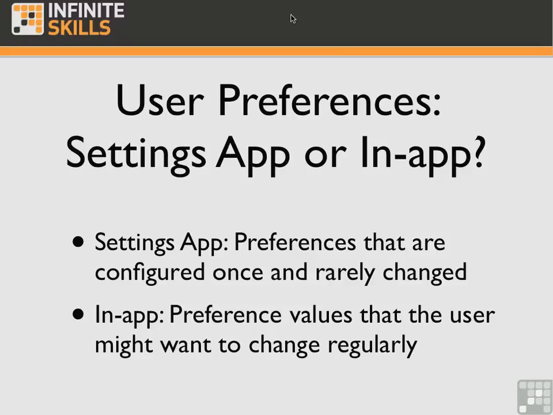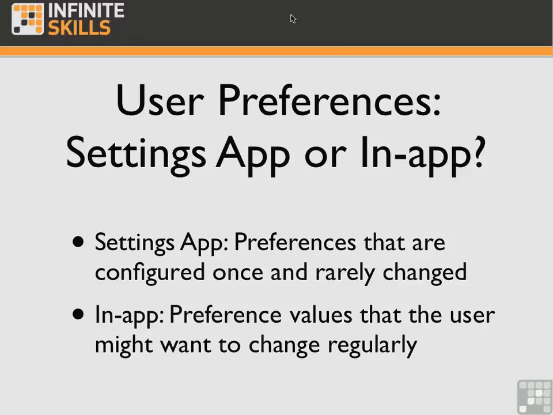Now here are some of the guidelines for user preferences on the iPhone or iPod Touch or iPad. Number 1, you would use the Settings app if you have preference values that are typically configured once and then rarely changed. You leave the task of setting preferences to the Settings app, and on an iPhone, this would apply to things like enabling or disabling Wi-Fi access, setting wallpaper displays, setting up mail accounts, and any other preference you would set and then leave in place for a while.